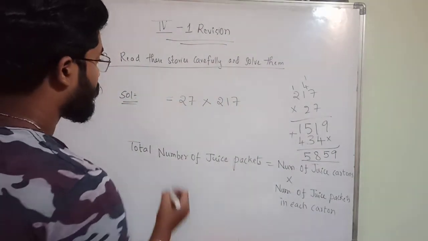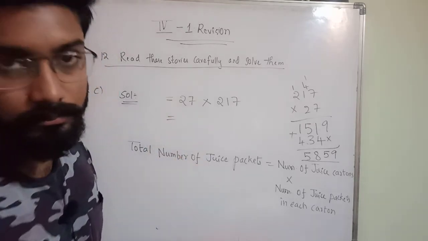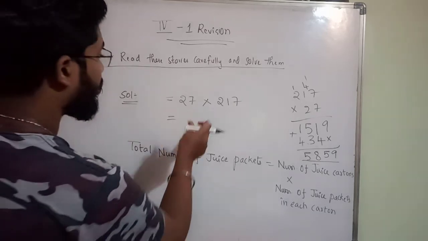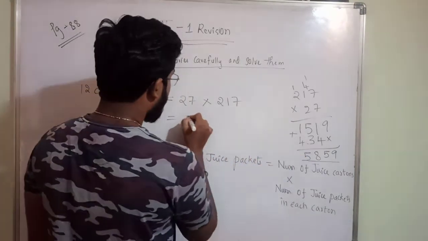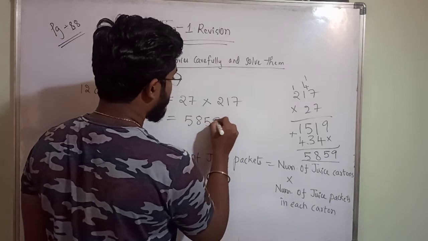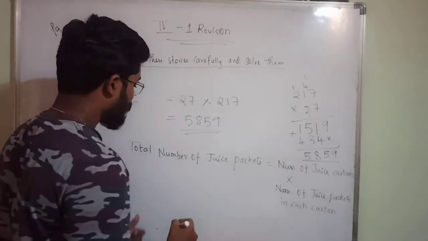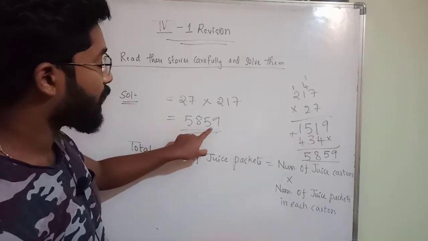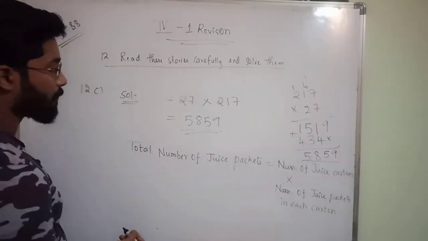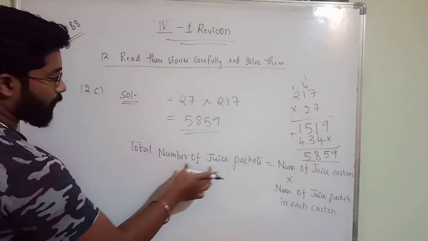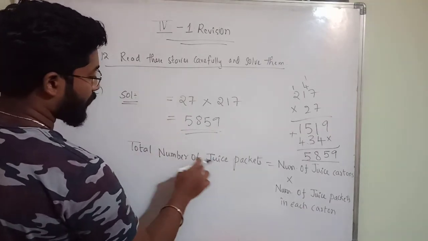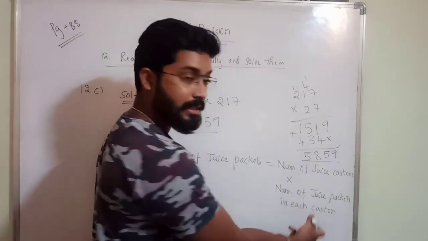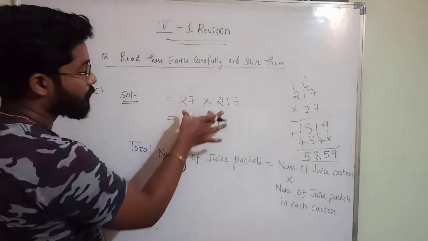So what is the answer? If you multiply these two, you will get 5859. Okay, so total number of juice packets is equal to how much? 5859. This should be the last statement. Okay, so after solving this, you will get this. Total number of juice packets equals number of juice cartons into number of juice packets in each carton. So if you multiply these two, you will get this one.